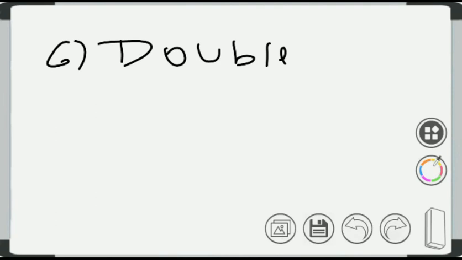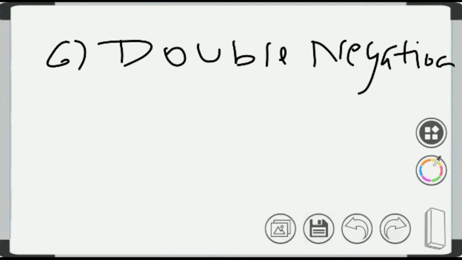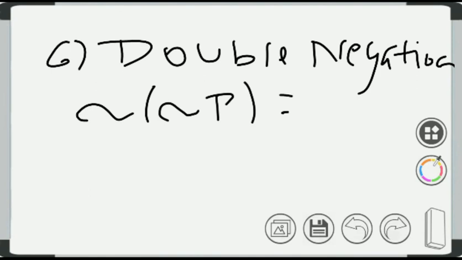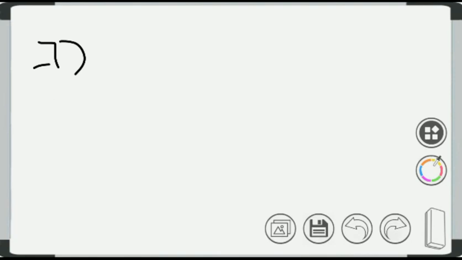Now the sixth law, double negation. What does it say? Negation of negation of P equals P. Simple double negation. Now what does the seventh law denote?